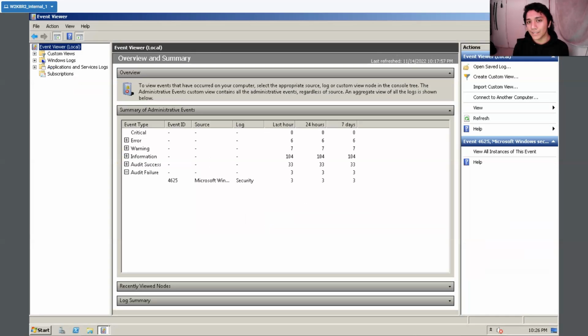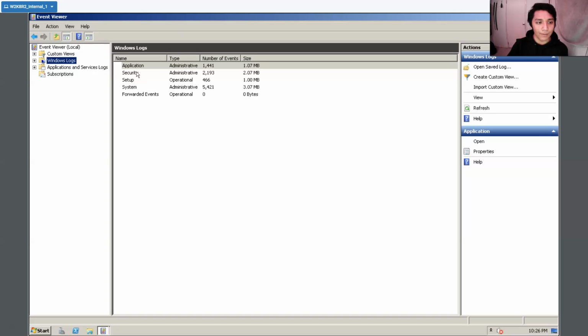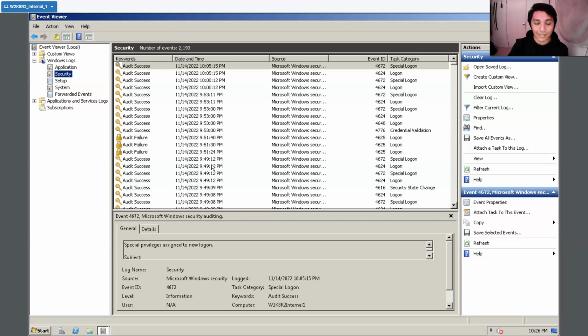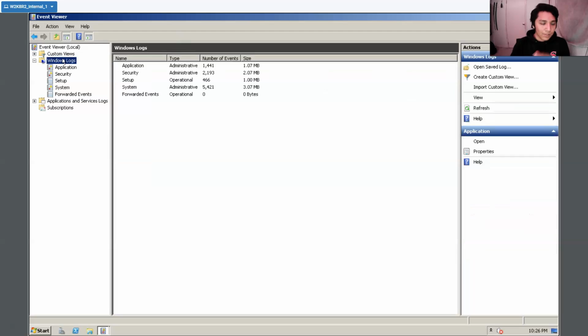Previously we did an example of audit failure and tracking that event within the overview and summary. However, one other way we could do this is through Windows logs. We would first click Windows logs, and then within security is where we would find audit successes and audit failures, since that's a subcategory of Windows logs. Windows logs consist of different categories: application, security, setup, system, and forwarded events, and it shows us the size of these logs.